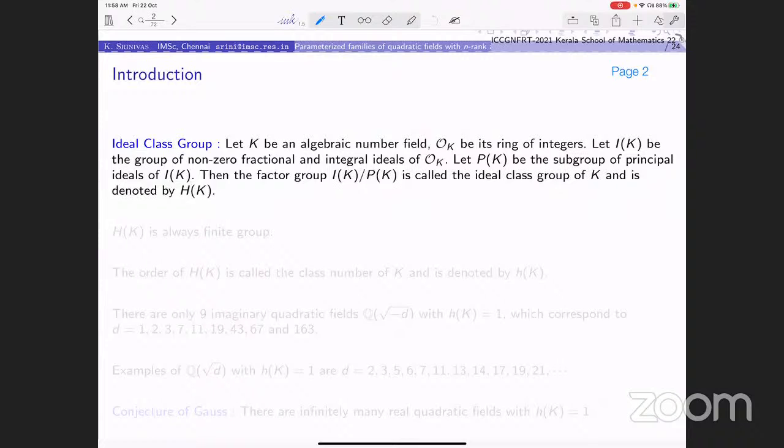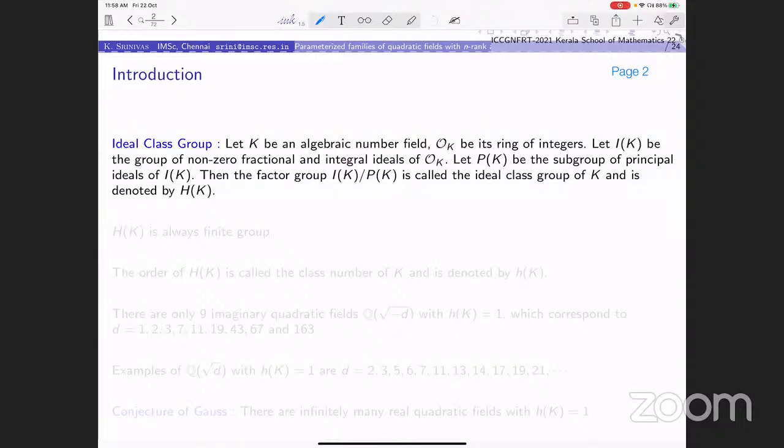So what's an ideal class group? We have seen enough definitions, but let me again begin for students. So take a number field K and let O_K be the ring of integers, and collect all the non-zero fractional ideals of O_K, call it I_K.